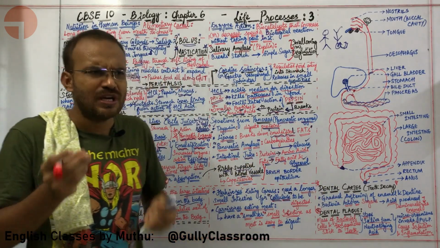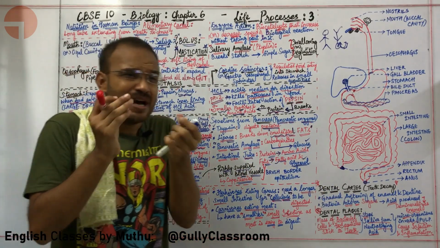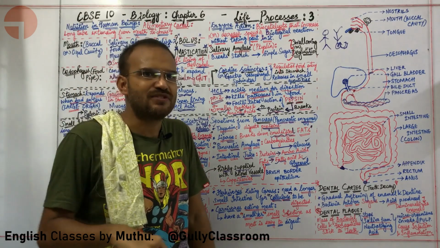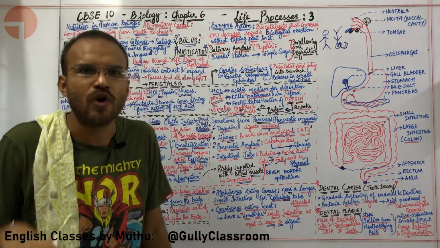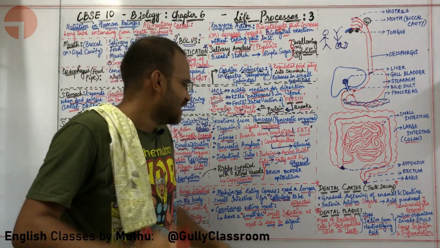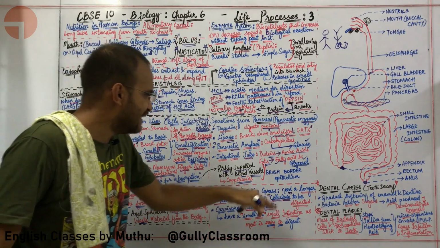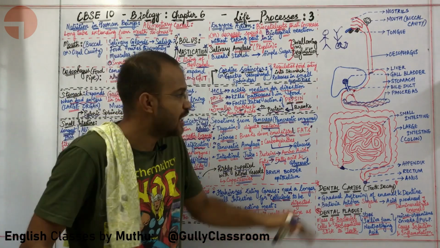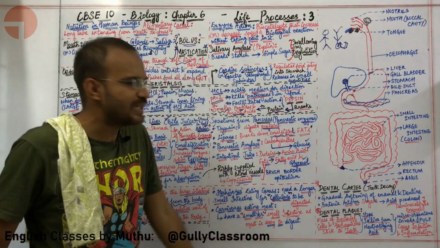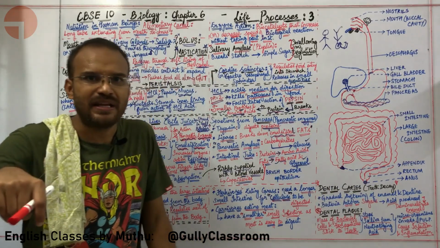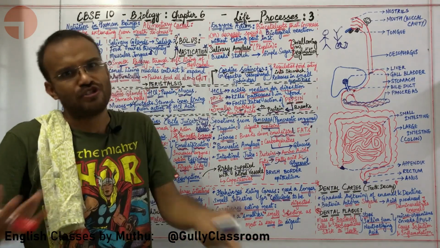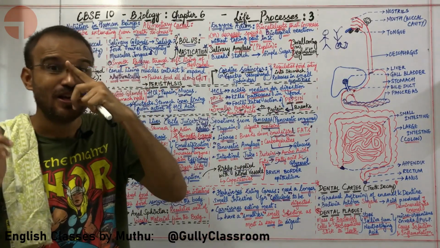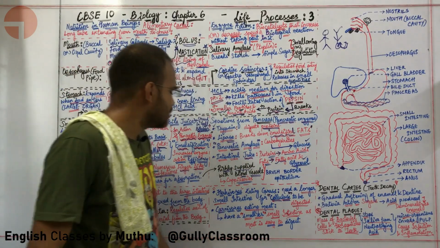What is cellulose? The part of the plant that is crunchy, that is chewy, the part of the plant that cannot be easily swallowed, is called cellulose. So herbivores are eating grass because they need a longer small intestine for cellulose to be digested. What is the function of the small intestine? The small intestine primarily helps in the digestion of cellulose, because cellulose is very hard to digest.